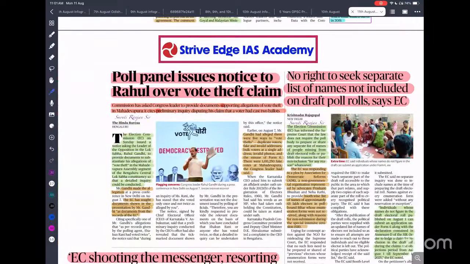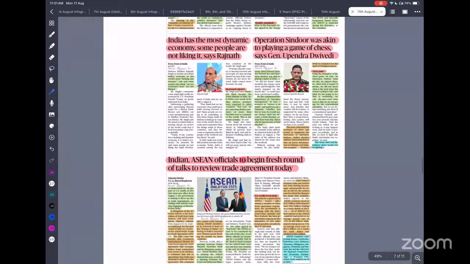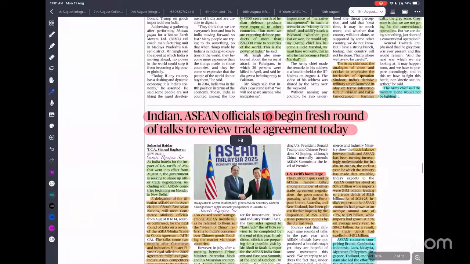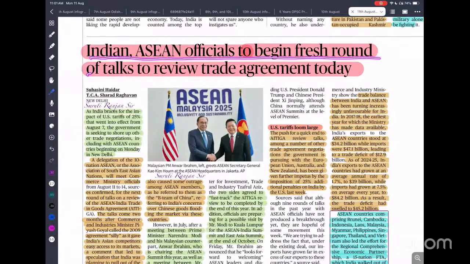It needs to become public and give all information that is demanded by the people, so that all kinds of concern can be overcome. Indian and ASEAN officials began a fresh round of talks to review the trade agreement today. We have signed a free trade agreement with ASEAN. So which are the countries in ASEAN?